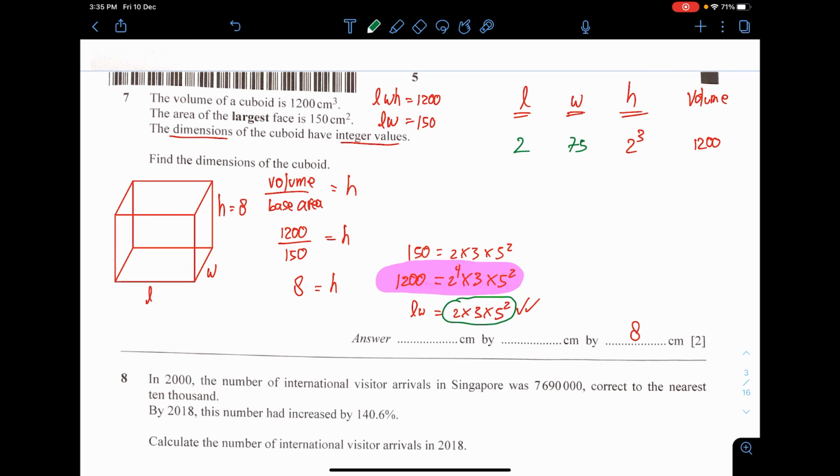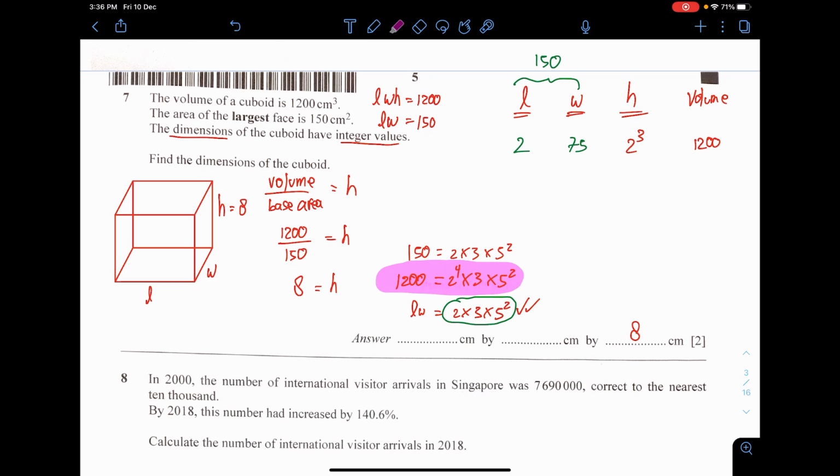The length and the width must multiply into 150 after all. This actually matches. But the problem here is that the length and the width is not the largest surface area.